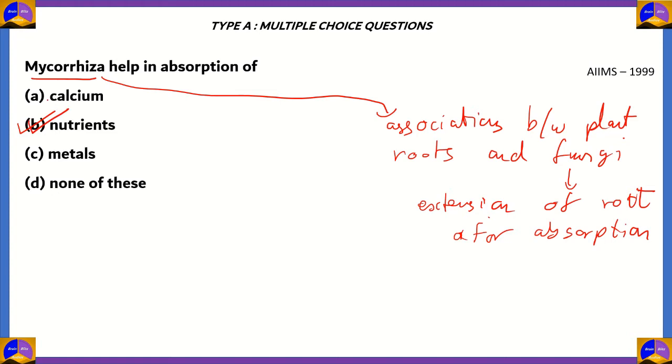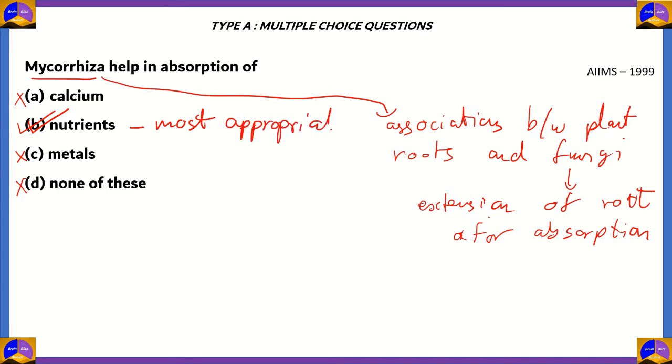Now remember that option A, calcium, and option C, metals, are a part of option B, nutrients, but mentioning them specifically would make the others excluded, so options A and C are incorrect. Option D, none of these, is also wrong because option B, nutrients, is correct. So for this question, option B is an option that we call most appropriate.